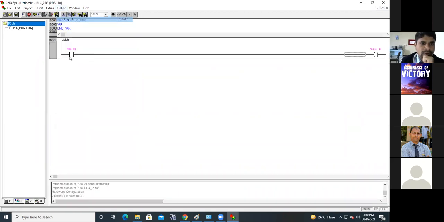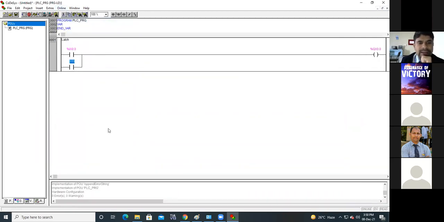Stop, log out here, parallel. Now what you have to do: as soon as you activate this input instruction, this output will be on. This I 0.0 is the actual physical device, it may be a physical switch which we can operate.